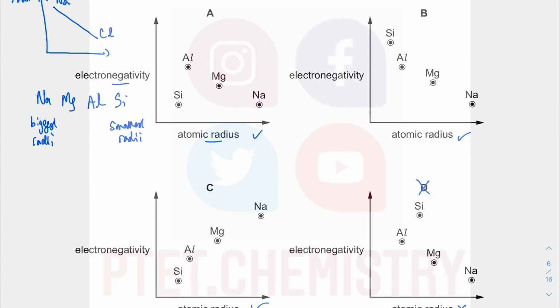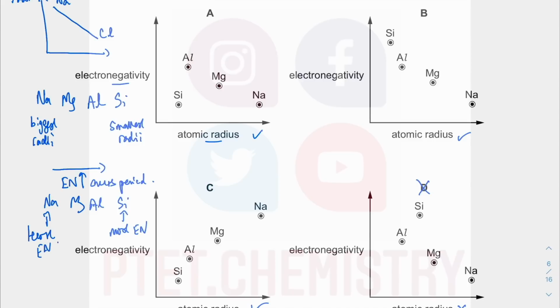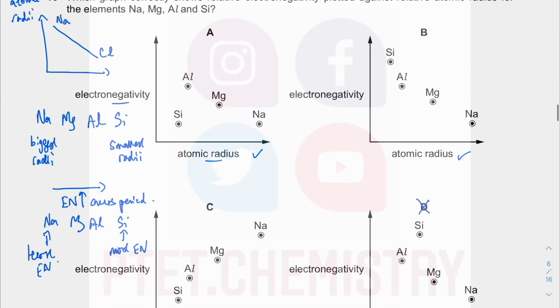Another one is electronegativity increases across a period. So we are saying that sodium, magnesium, aluminium, silicon. This one is the most electronegative. This one is the least electronegative. So silicon is the most electronegative. On the y-axis value, silicon would have the highest value. Silicon is not the highest value, so A is out.